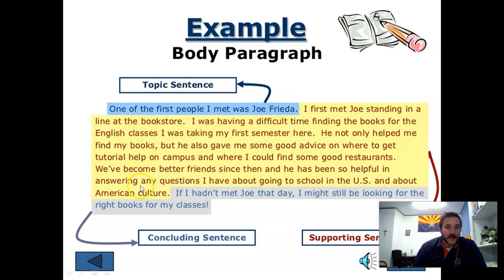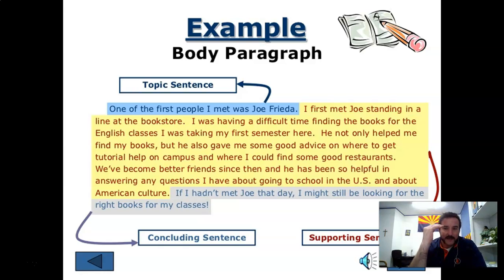Now, yes, you have a lot of other parts that are going to talk about that topic sentence, but you know that if you're hoping for a paragraph on tacos, this isn't the paragraph for you. Because this paragraph, what's it going to be about? Read the topic sentence and the main idea. "One of the first people I met was Joe Frieda." That's the foundation. That's the topic sentence.